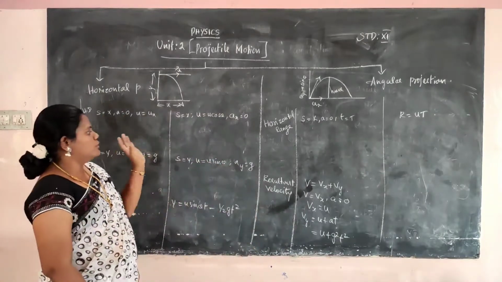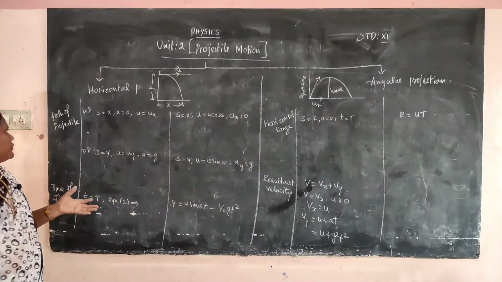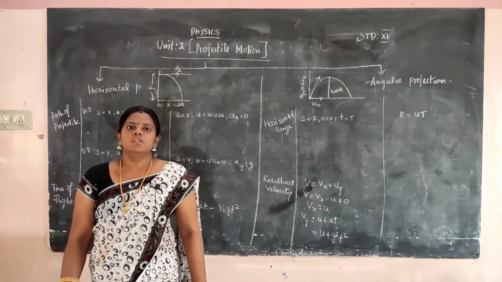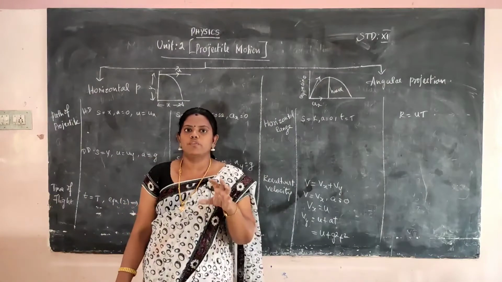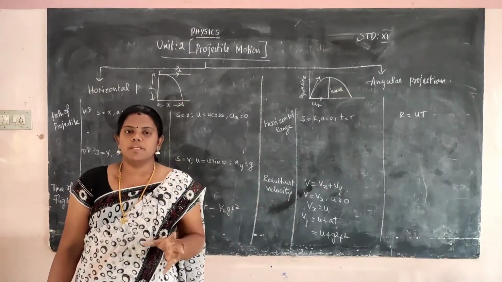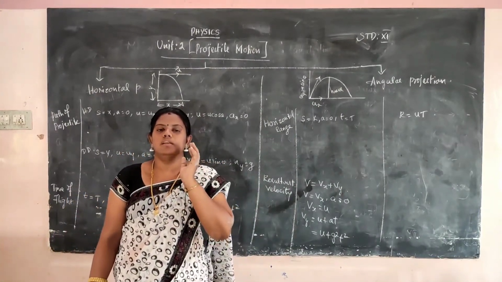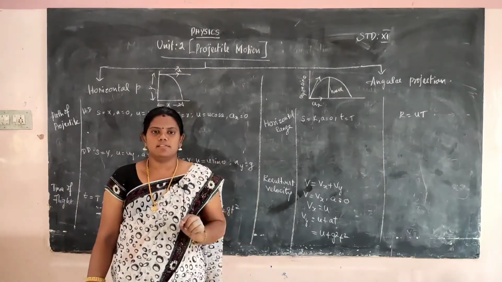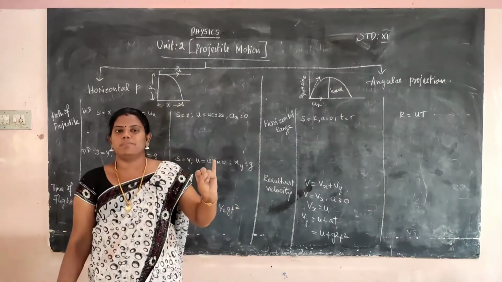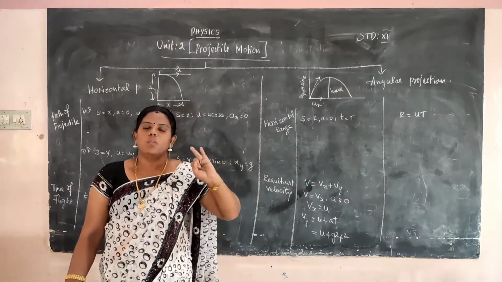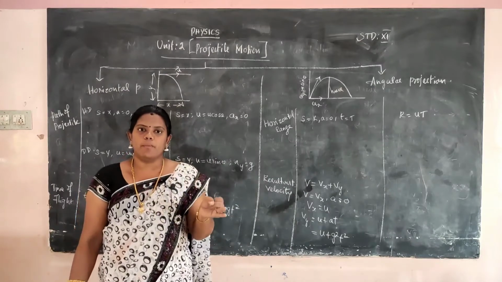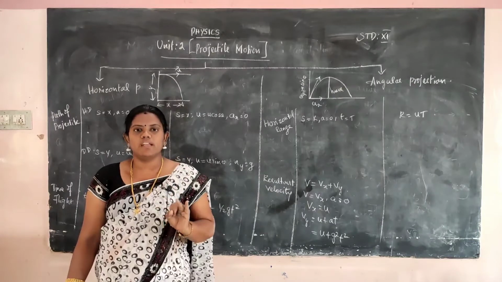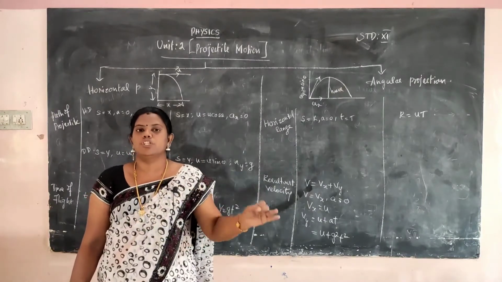Okay, so in these two cases we first want to calculate the path of the projectile. What is the meaning of the path of the projectile? First you should know a few terms. Path of the projectile means that when a thing is in projectile motion, it definitely covers some path. Second, when it falls from one point to another point, it definitely takes time, so we calculate the time at the starting point and at the finishing point.